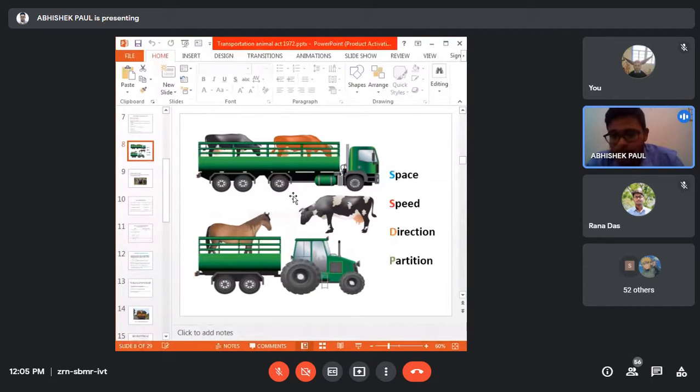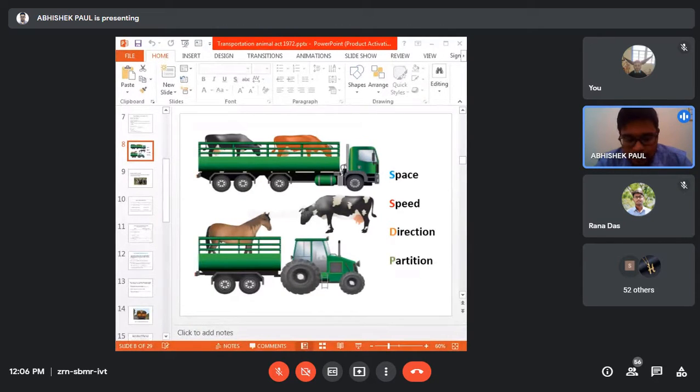So these are the four major components while transporting any animal from one place to another, or from one state to another state, or maybe from one country to another. While transporting the animal, you need to consider the space, that is, space allocation in the vehicle. It may be a vehicle, a train, railways, or air travel, or another kind of travel. Second is speed. There is a certain speed limitation: in case of a vehicle, the speed should not exceed 40 kilometers per hour.